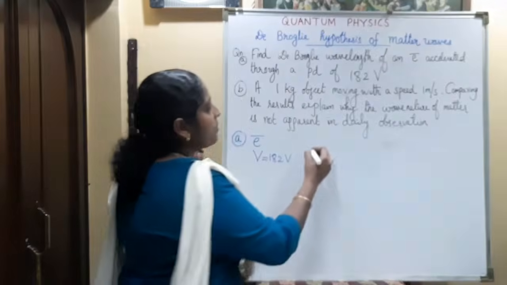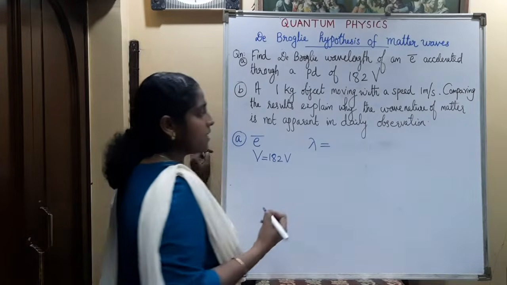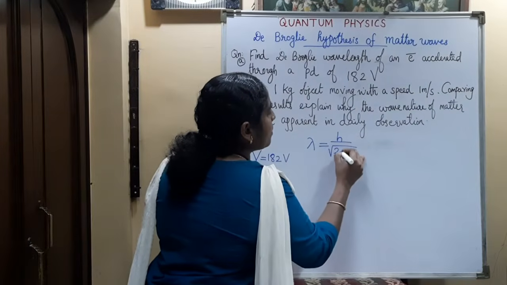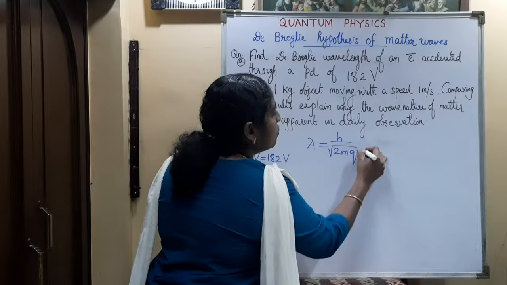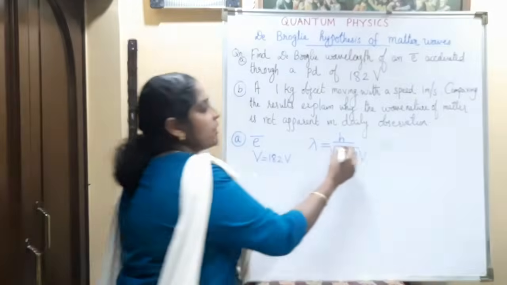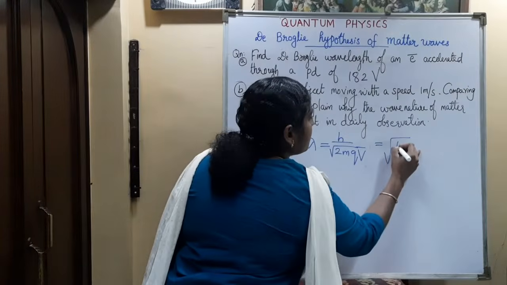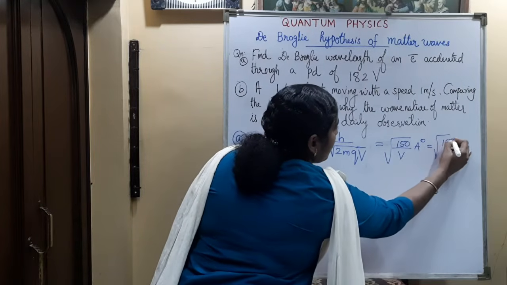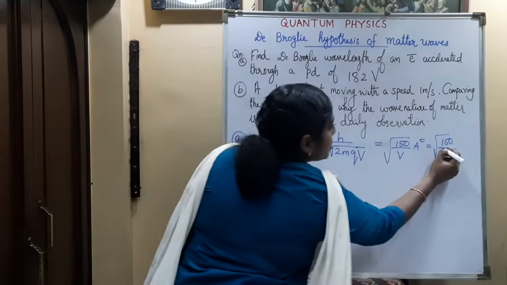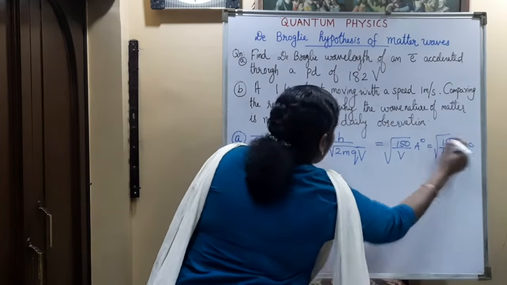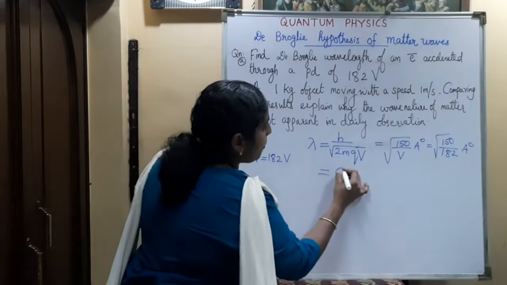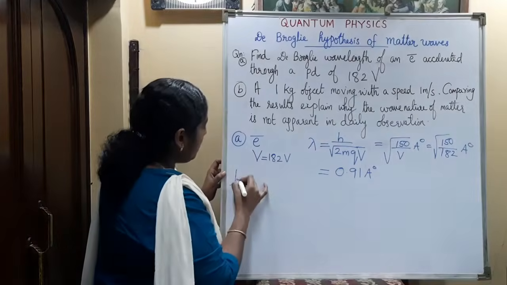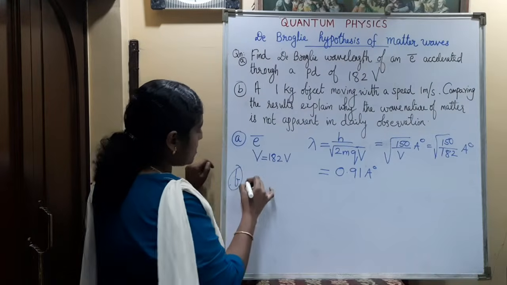Okay. Then what is the de Broglie wavelength? When an electron is accelerated by a potential V, then we can write the formula lambda is equal to h by root of 2m, energy is qV. Since it is an electron, we can directly use the formula root of 150 divided by V angstrom, that is root of 150 divided by, what is V there, 182 angstrom. On calculating this, we will get 0.91 angstrom there.